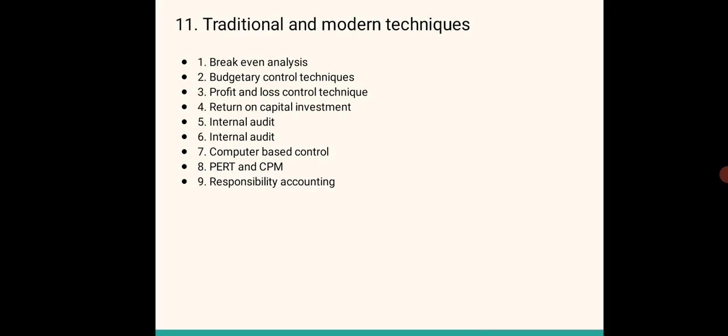So internal audit ensures that the expenses are logically done, rationally incurred, and as per the financial policies of the company. So nowhere is the company off track while making any kind of expenditure, right? Whatever expenses are incurred, they are rational enough, logical enough, and required by the company, and that assurance can be given with the help of the internal audit technique. So internal audit can be a controlling technique this way.